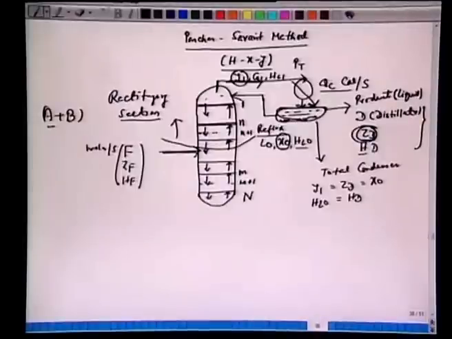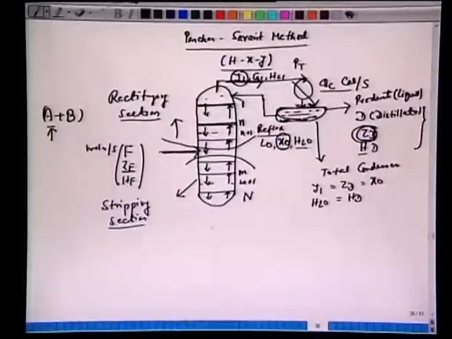So product ZD has mole fractions much larger than ZF for component A, which is more volatile. Similarly, the liquid which trickles down will become richer and richer in the other component B. So the section just below F is called the stripping section. The two together make the distillation column.